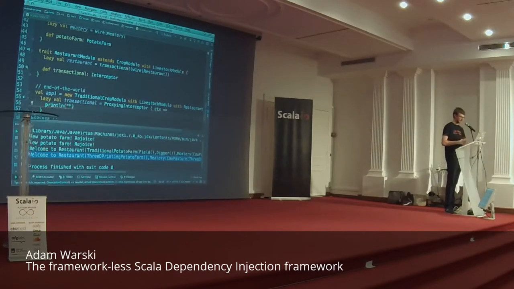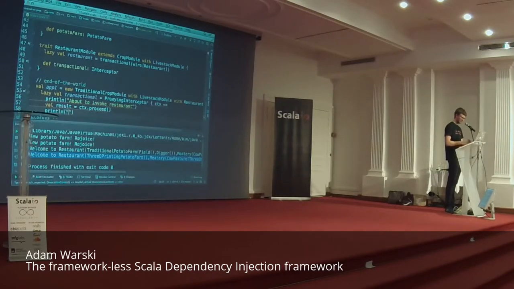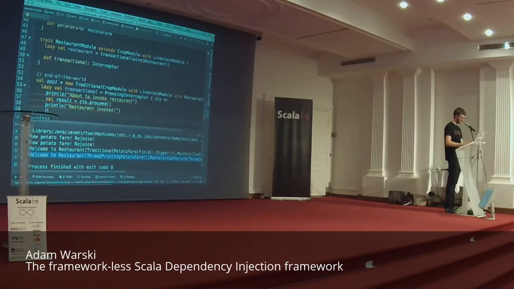We won't implement transactions. We'll just see that it works. About to invoke restaurant, and now we get the result. And now we just write that it's invoked, restaurant invoked. Okay, and we return the result.